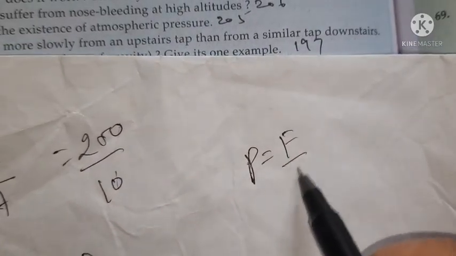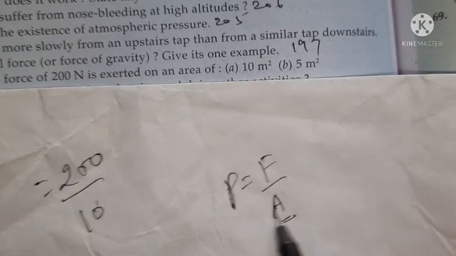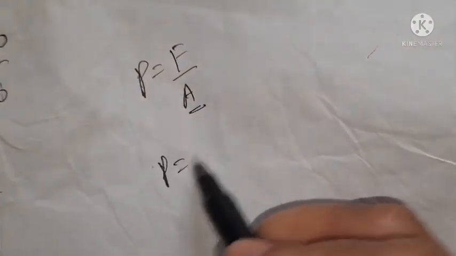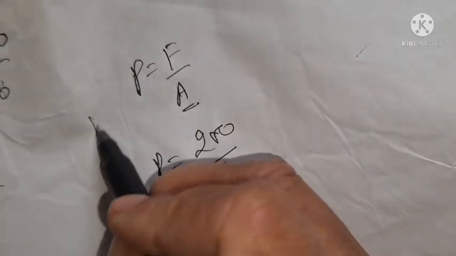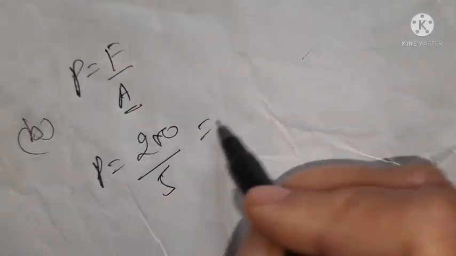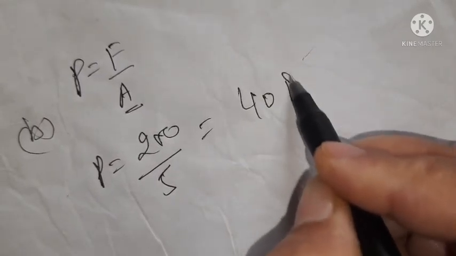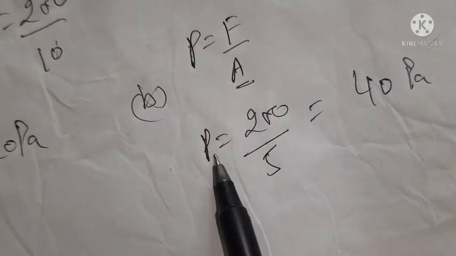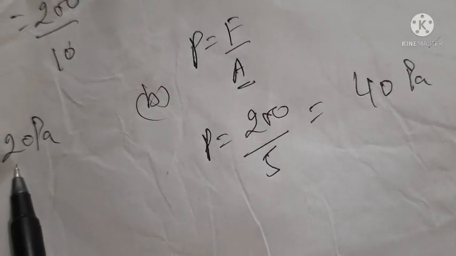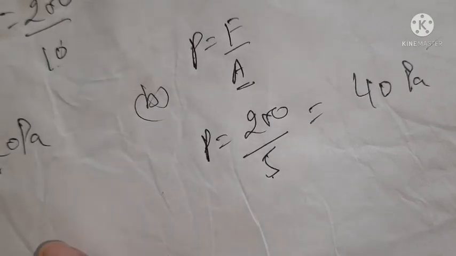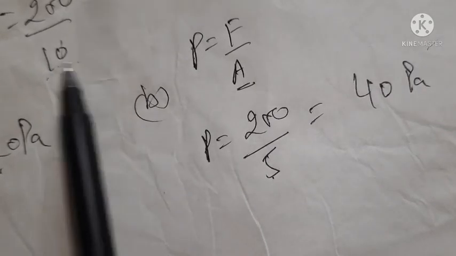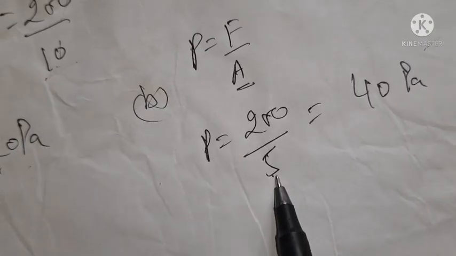Pressure will be more. See here, pressure is equal to force upon area. Now if area is less, I will just first do it. Pressure is equal to force, 200 Newton, and in the second case the area is 5. This is the B part. So what do you get? 40 pascals. Now you see here the pressure is double that. Because the area is less, pressure is more. Here area is more, pressure is less. Here the area is 10, this is the pressure, and here the area has decreased, so pressure has increased twice.